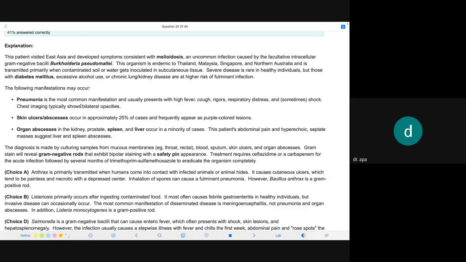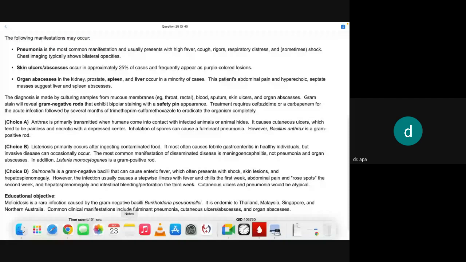Scroll down a little, rose spot. Then scroll it down.